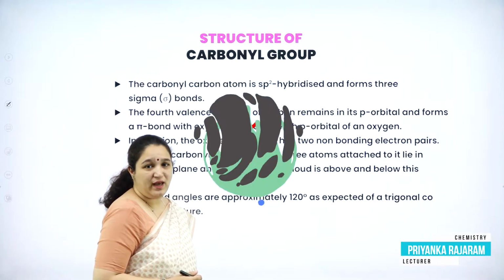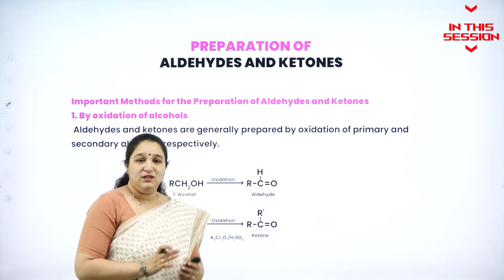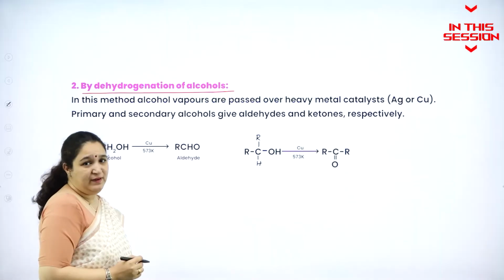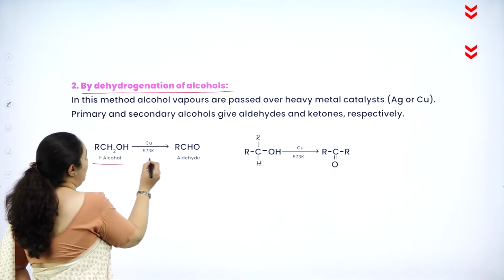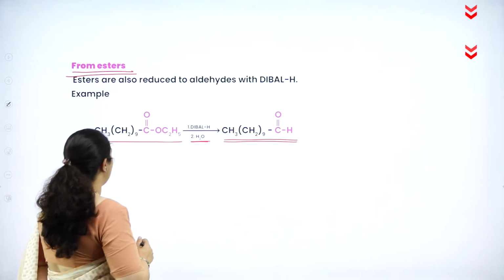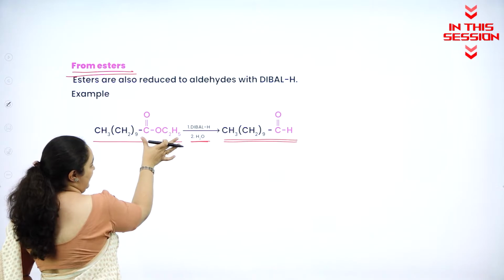Today we shall learn about the preparation of aldehydes and ketones. First we learn the common methods of preparation of both aldehydes and ketones. If we take primary alcohol, treat it with copper at 573 Kelvin. So the name of this compound is 9 plus 1 10, 10, and this is ethyl group.